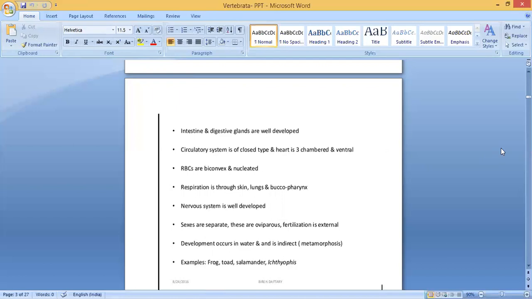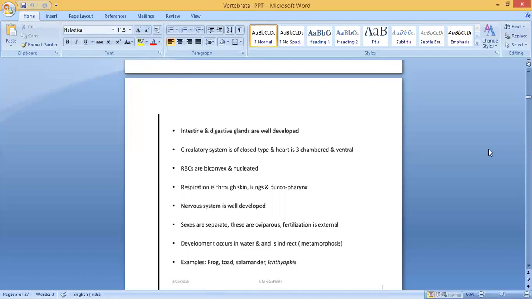RBCs are biconvex and nucleated. RBC, red blood cells, it's a cell. So blood is made up of 3 types of cells: RBC, WBC, platelets. RBC is a cell, it contains nucleus, it's nucleated and also biconvex.